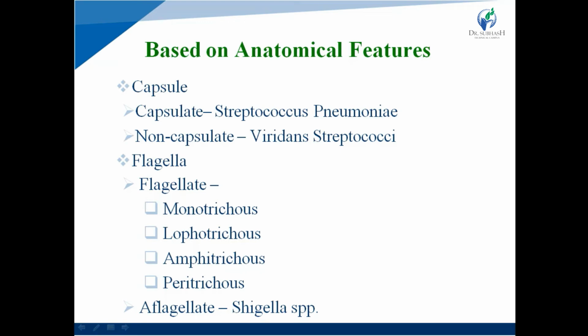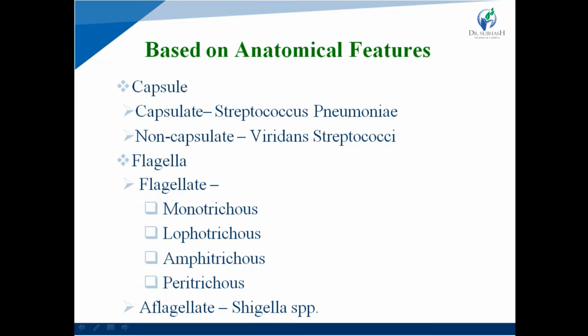Second one is based on flagella. They are divided into two types, flagellate and aflagellate. Flagellate bacteria contain flagella. Examples of flagellate bacteria are monotrichous, lophotrichous, amphitrichous, and peritrichous. While aflagellate bacteria don't contain flagella.